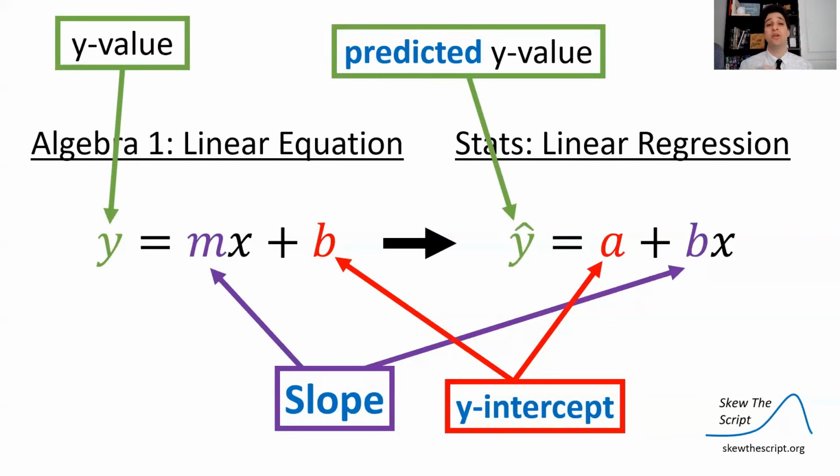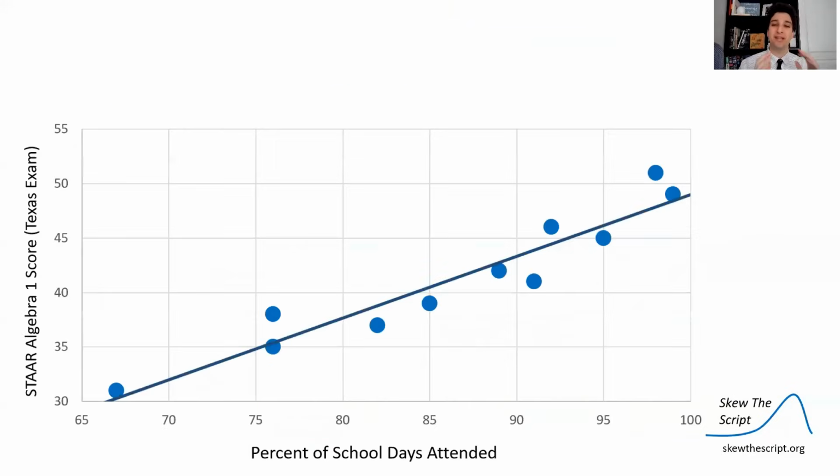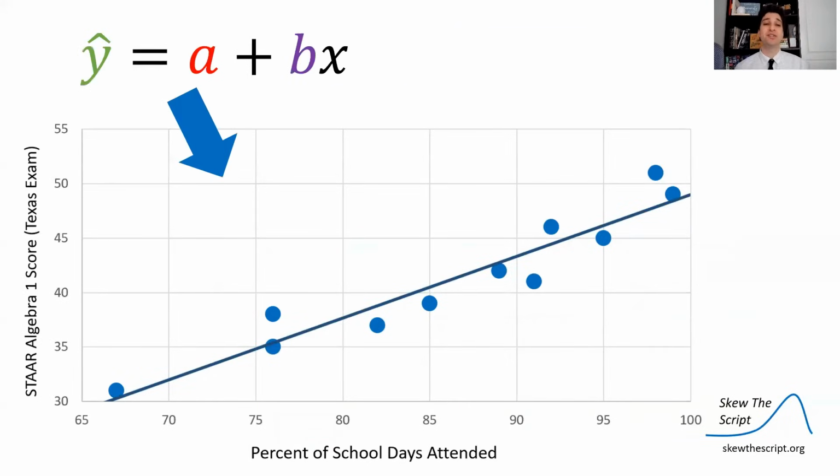And then one other note of difference, in a linear equation in Algebra 1, we have a y value. In a linear equation in statistics, we have a predicted y value because we know there's variation, and this is going to be our prediction of the y value, knowing that the actual y value of a real data point might be a little bit different given the random variation in a situation.